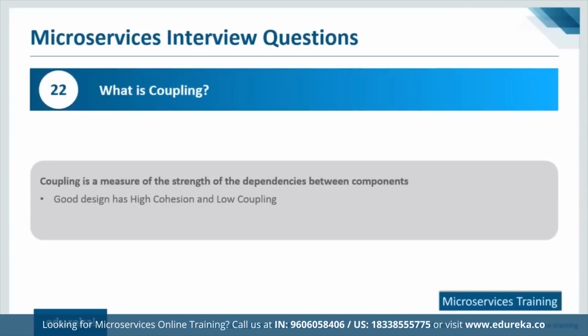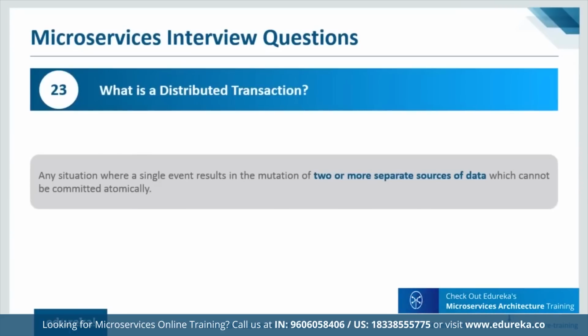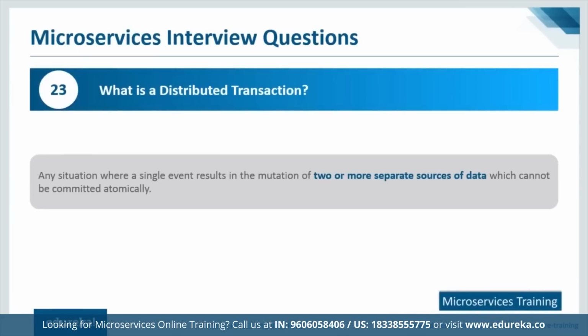What is coupling? I believe we've already discussed this point, so let us move further. What is a distributed transaction? Now you're talking about a number of applications or services. All of these services will commit changes. So when you commit changes to a particular client request, you need to make sure that all the applications are on a similar page. So we have something, think of it as a managing entity, that ensures that there is a commitment for a particular service from all the applications or all the services. And when that commitment arrives, it is then that a transaction is completed. And this kind of a transaction is called a distributed transaction.